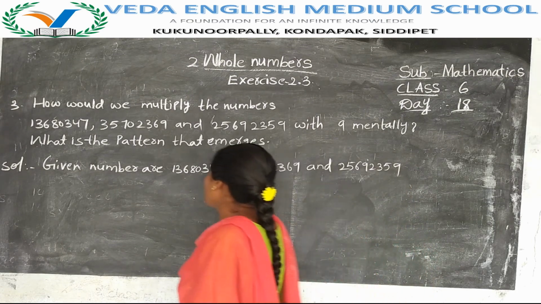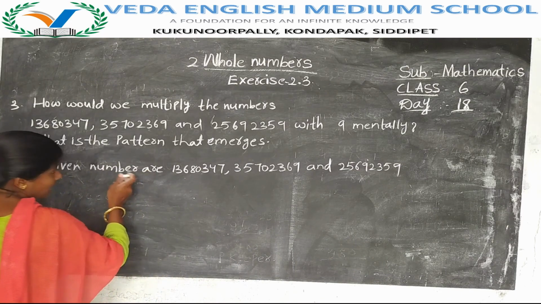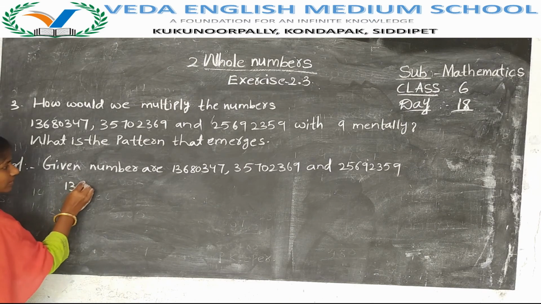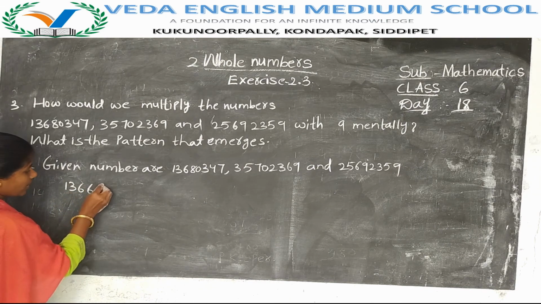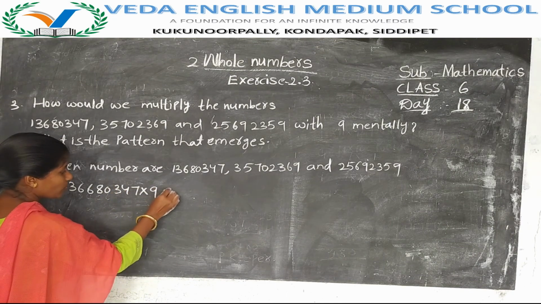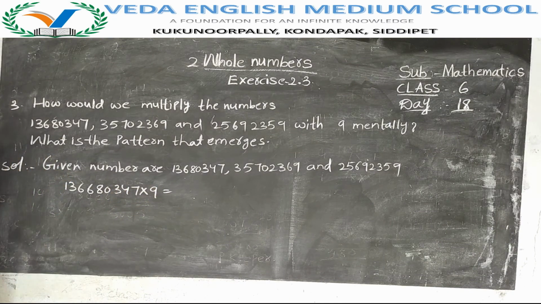These are the numbers they have given, and they are asking us to multiply these numbers with 9. So first we will take the first number, 136803447, into 9.